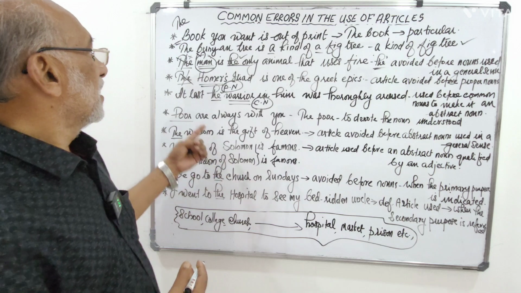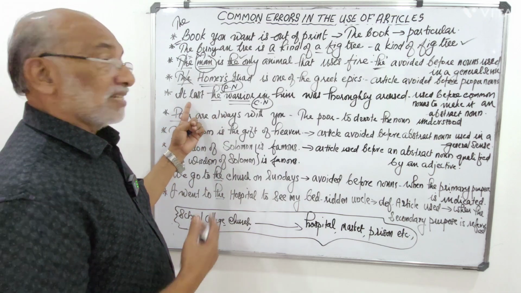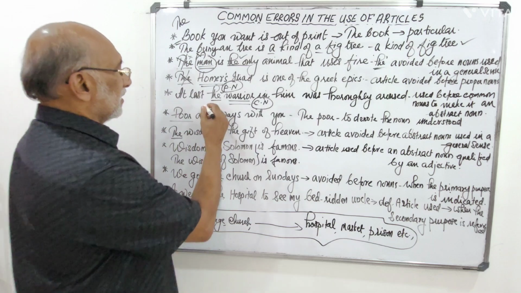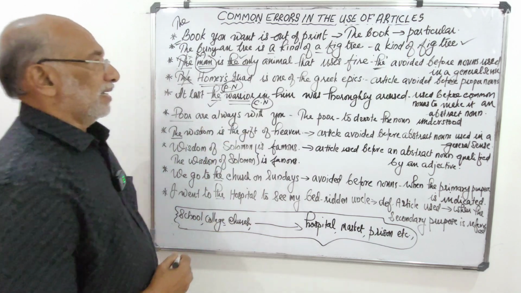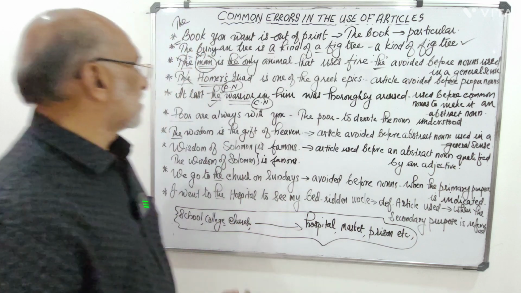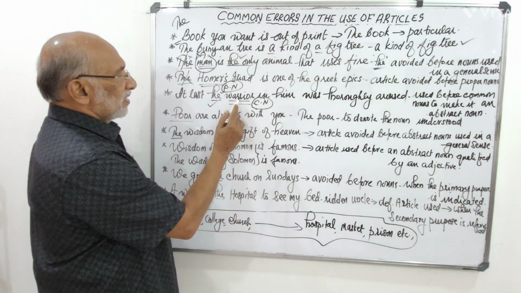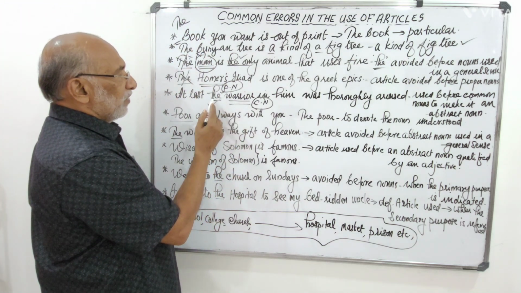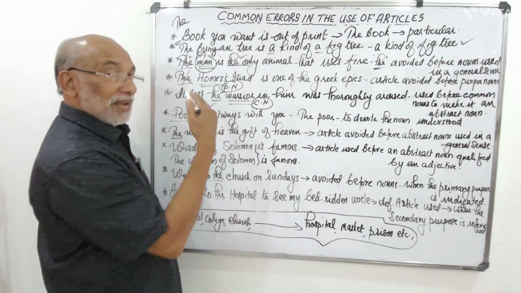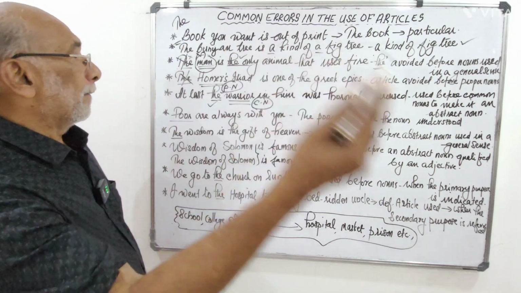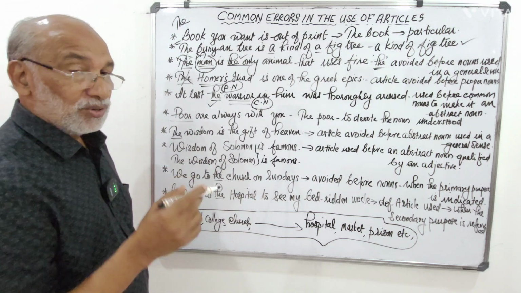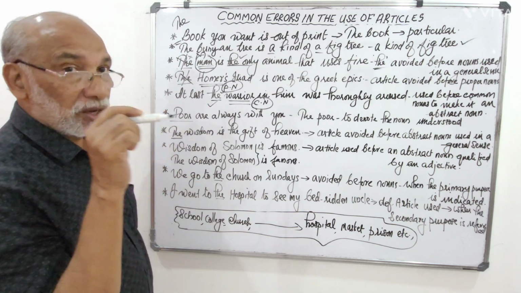In that sense, it's used in the context, and so we have to use the definite article here. This is correct. Used before common nouns to make it an abstract noun. So here this is a common noun, but when we use the definite article the before it, it becomes what noun? An abstract noun. Abstract noun, suggests the name of a quality.